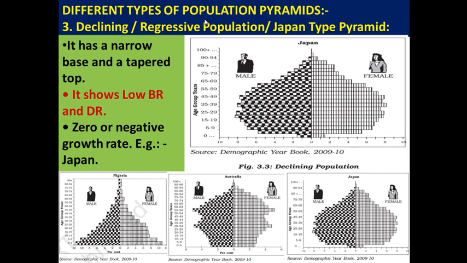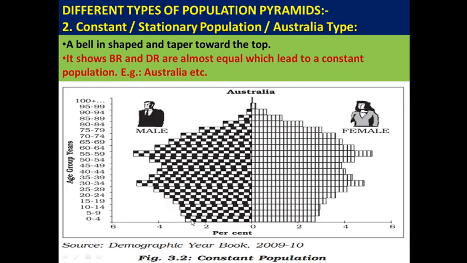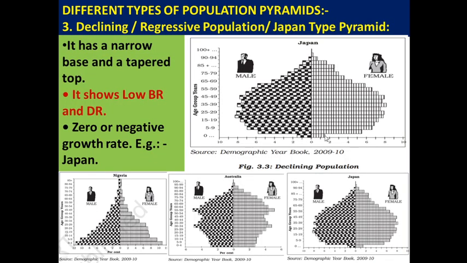The third type of population pyramid that we are going to learn is called declining, regressive or Japan type of population pyramid. So this is the third pyramid. It has a very, very narrow base. That means birth rate is very, very low as compared to the other ones. It has a narrow base and tapers slowly towards the top.